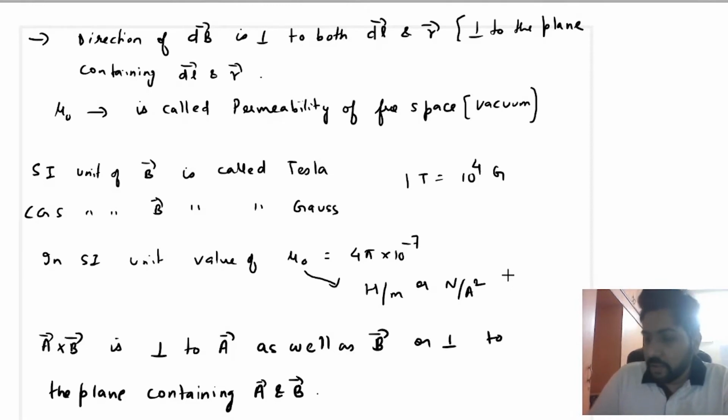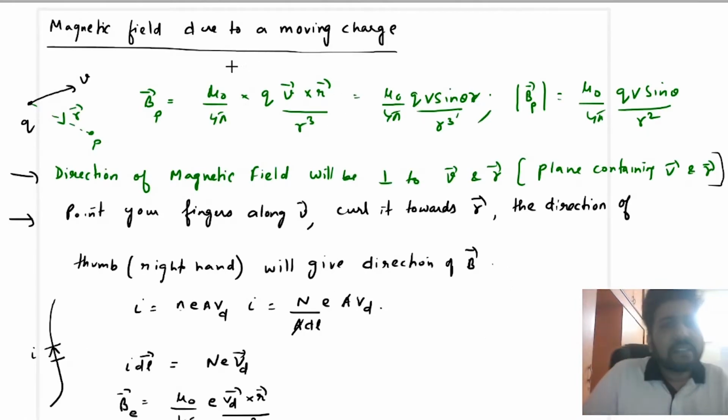All right. So now we have discussed the magnetic field due to a current carrying element, right? Now we will discuss the magnetic field due to a moving charge. So suppose this charge q at this instant is moving with a velocity v, and you have to find the magnetic field at this point P, and this vector joining the charge and the point P is r vector. At this instant, what is the magnetic field due to charge q at point P?